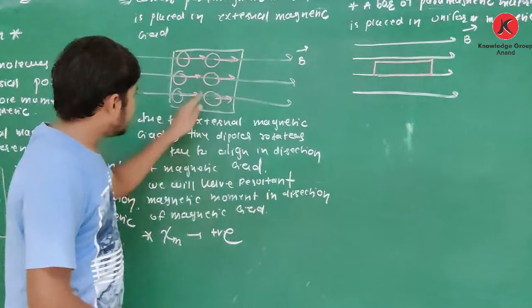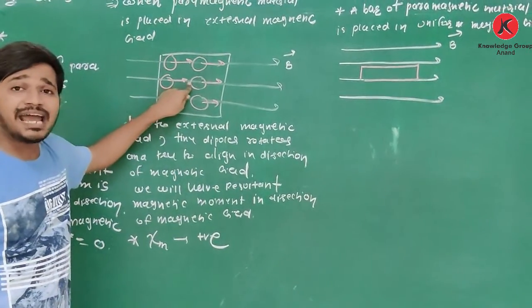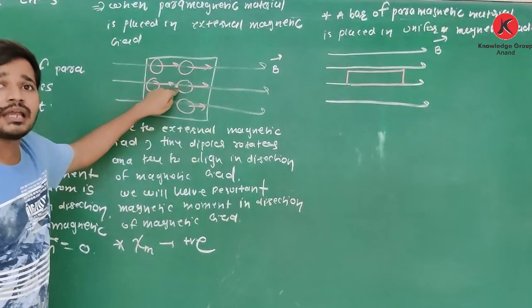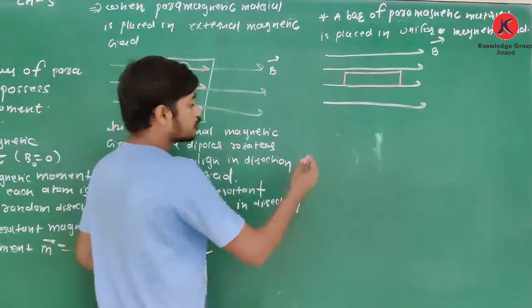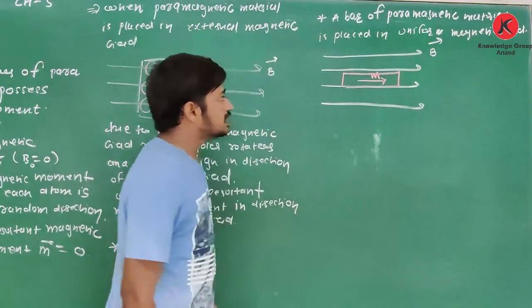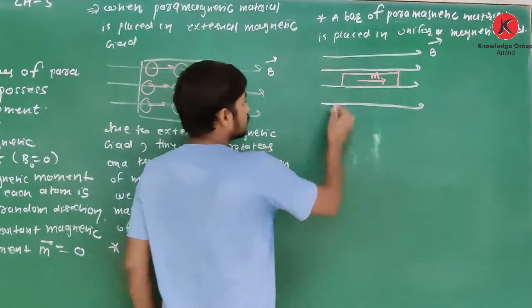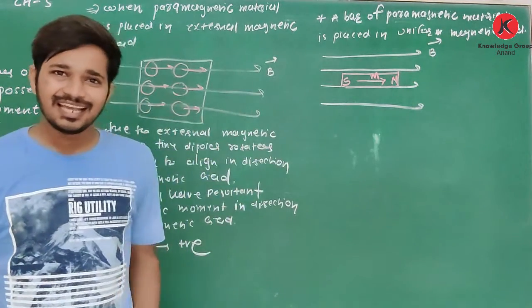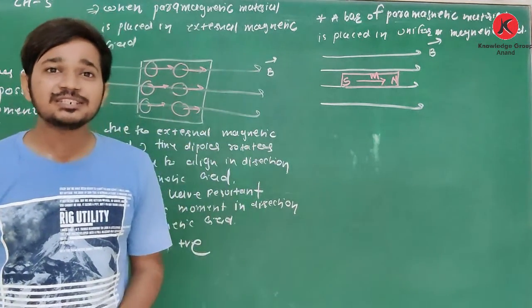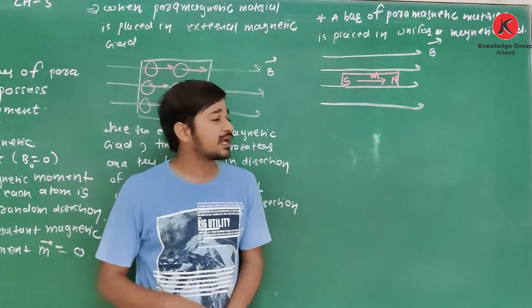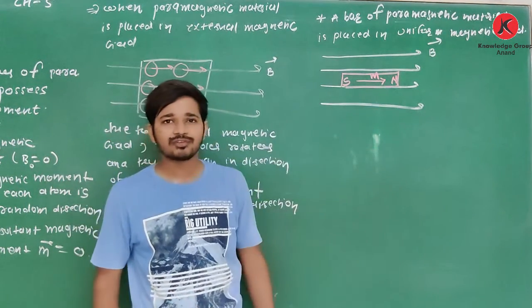Then we know that each and every dipole will align in the direction of the magnetic field. So the resultant magnetic moment is in this direction, and we know that the resultant magnetic moment is from south pole to north pole. Yes or no? So what is the difference between dia and para? You can easily compare with this.